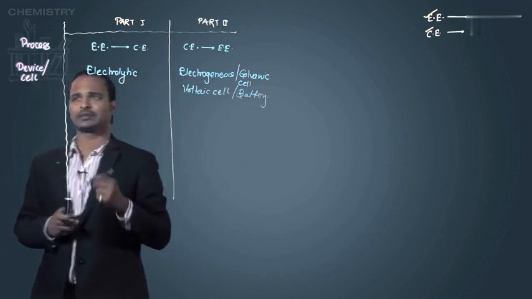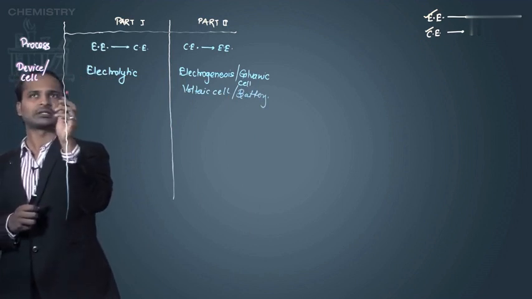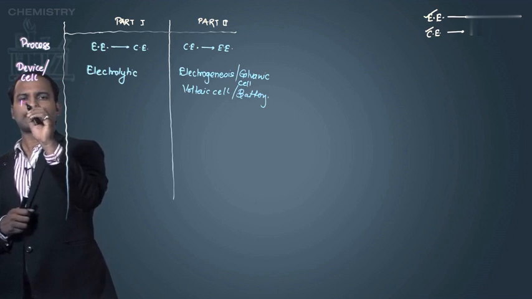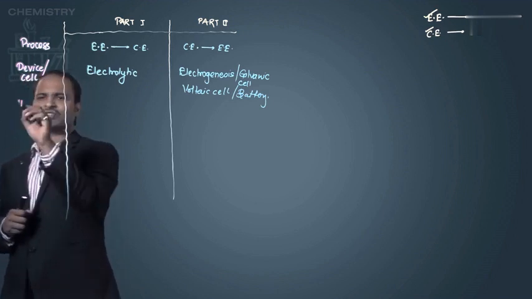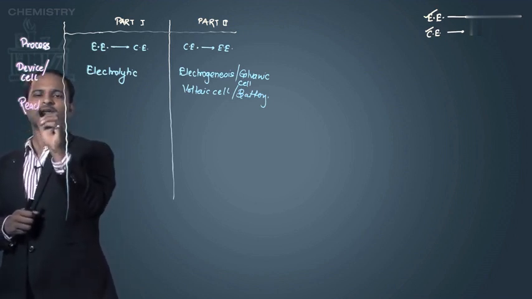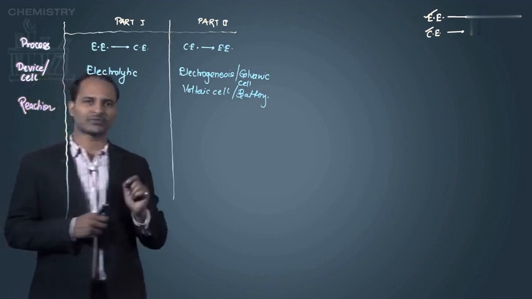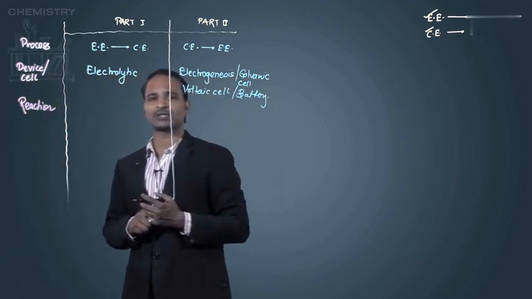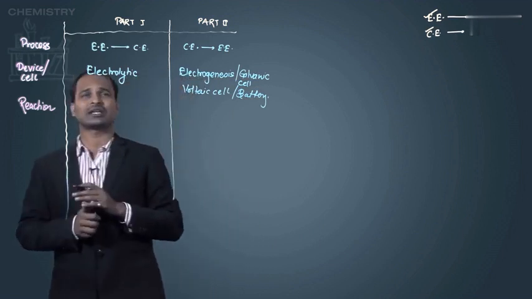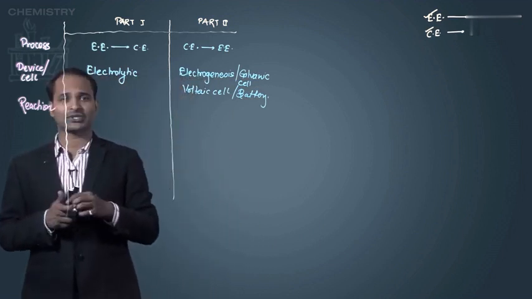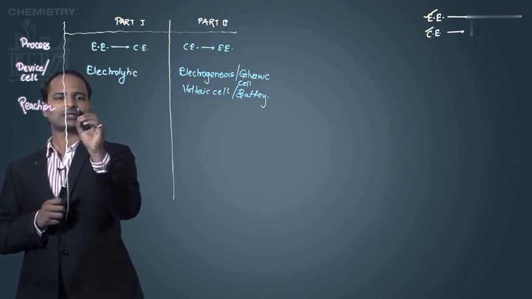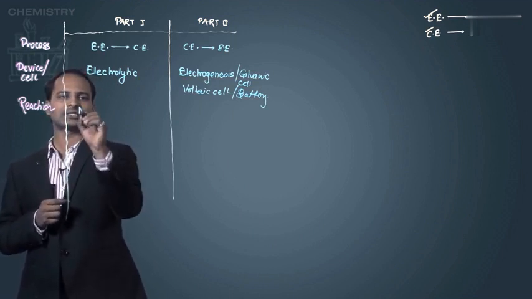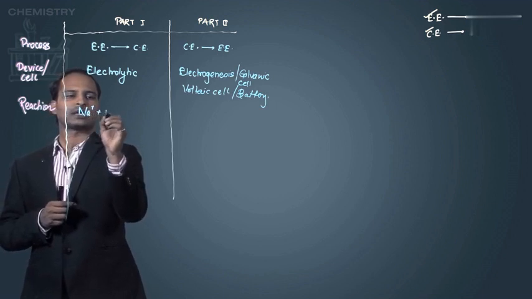Then third, after the device, the third one, the reactions. When I'm talking about that, here we are learning about the relation between the chemistry and the electricity. That means there are some chemical reactions going on. So in the case of this first part, like I said, I'm doing the electrolysis of NaCl salt. So inside there is Na plus and Cl minus.